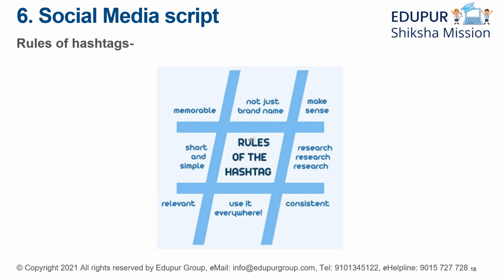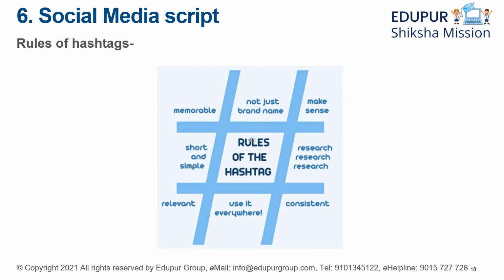Then relevant. When you're posting something on social media, you have to make sure that your hashtags and your contents are very relevant to the post you're putting. If you're putting up a plant picture on Instagram, but you're putting the hashtag mobile, it has absolutely nothing to do with it. That's not relevant. So don't do such kind of things. Then use it everywhere. I've already shown you where you can use hashtags and the amount of hashtags you can use. So use it everywhere, very important.